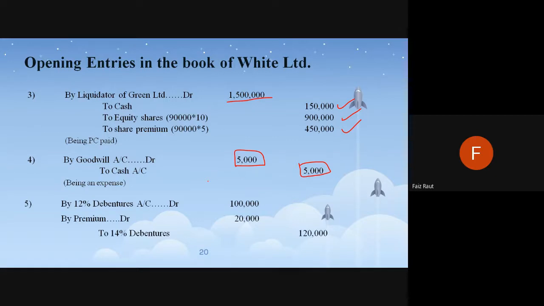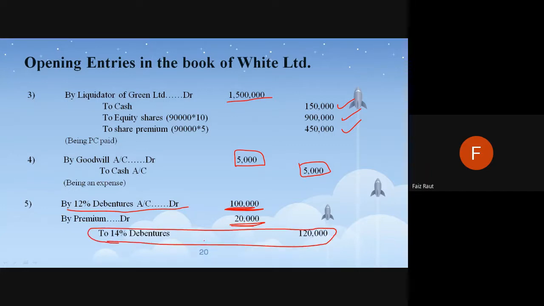तो वहाँ से आया. Then the final thing is 12% debentures, which was 1 lakh. Okay, premium which we are paying 20,000. So the 14% new debenture holders खुश हो जाएंगे. 14%, 1,20,000. ठीक है, this is it. Opening entries. Okay, so the closing entries I've explained. You can just take it from the realization account and do it, from the ledgers and do it.